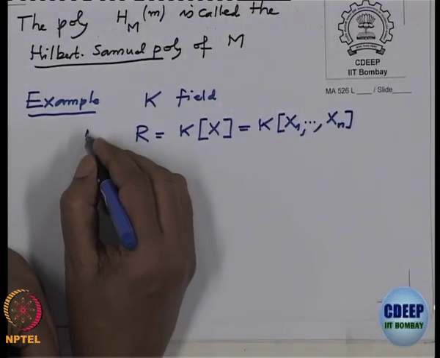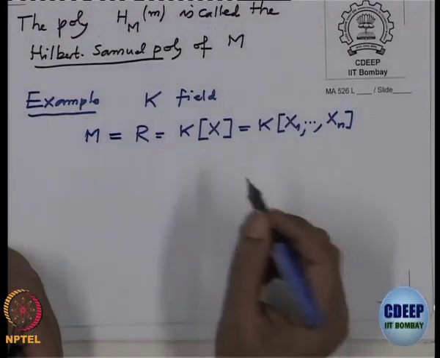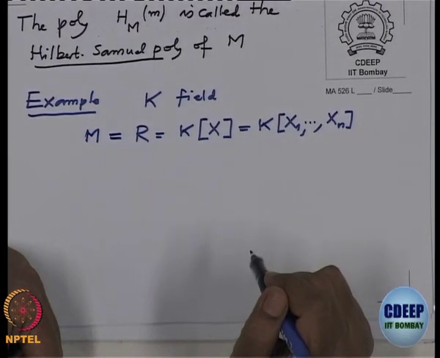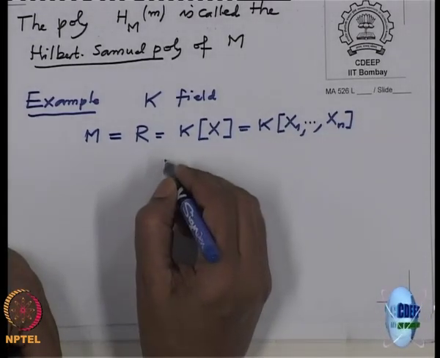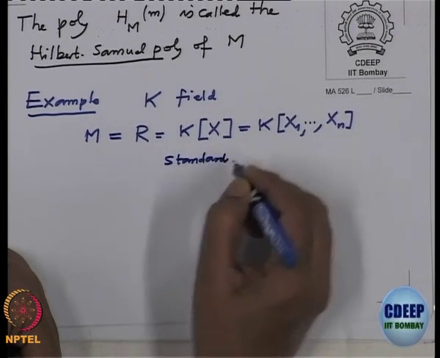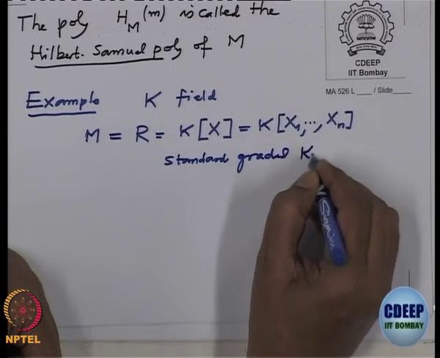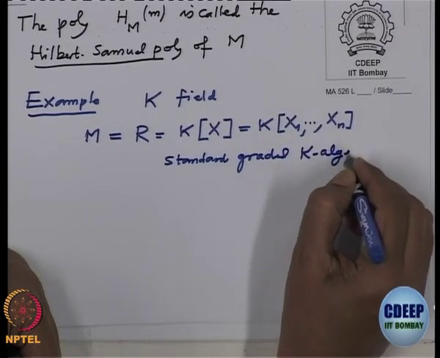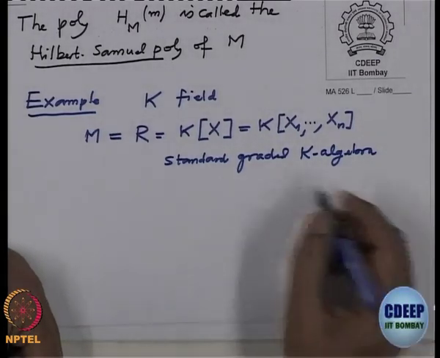Let us take the module M also to be the same. So, M is a graded module, and R is a standard graded K-algebra. In this case, R_0 is K.